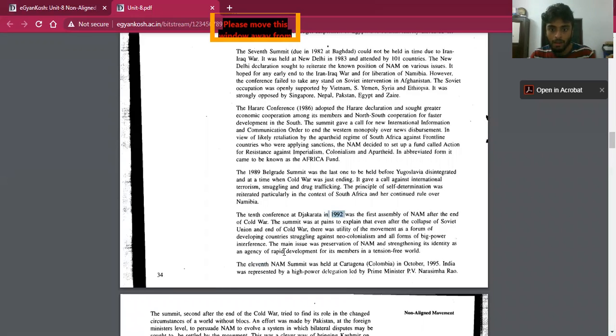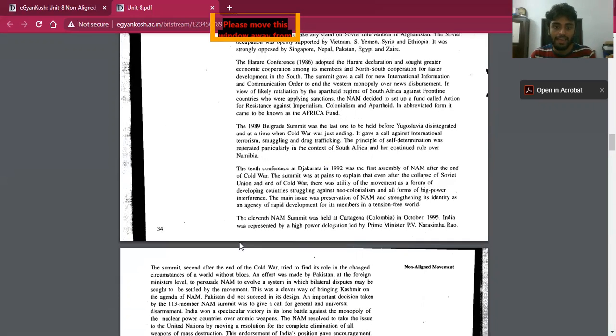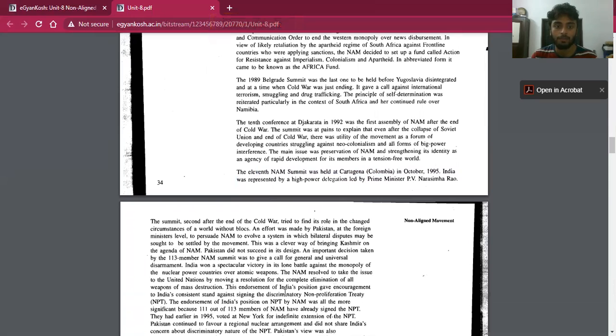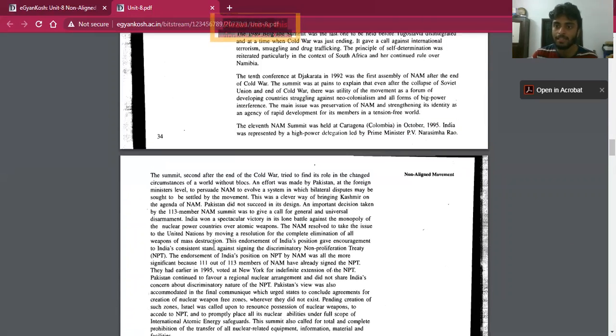Now next, the 11th NAM summit was held at Cartagena, Colombia in October 1995. India was represented by Prime Minister P.V. Narasimha Rao. This summit was the second after the end of the Cold War.